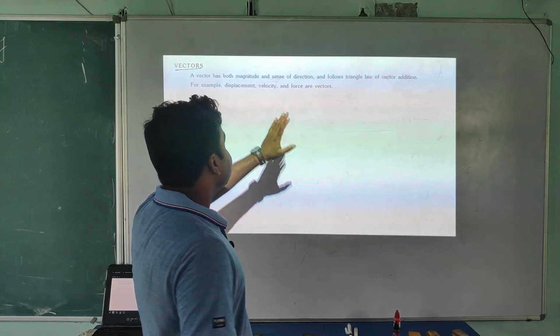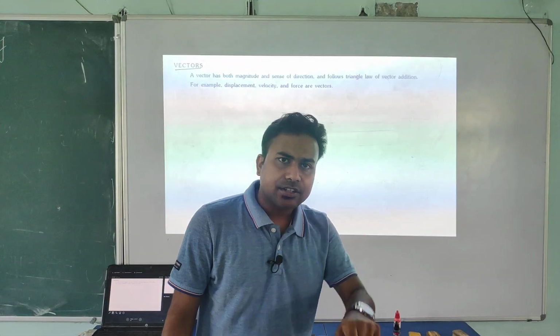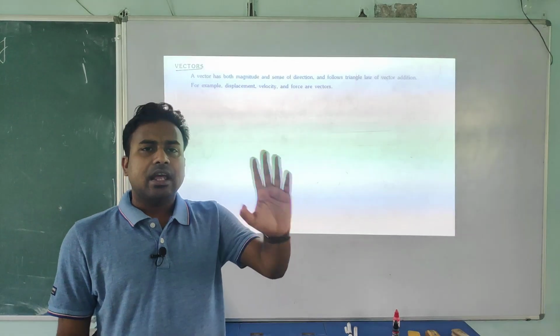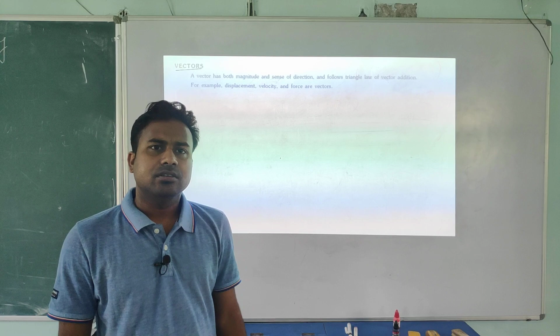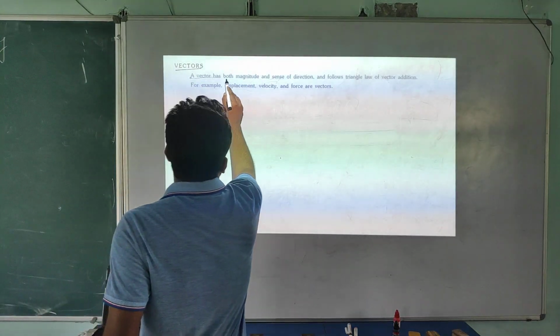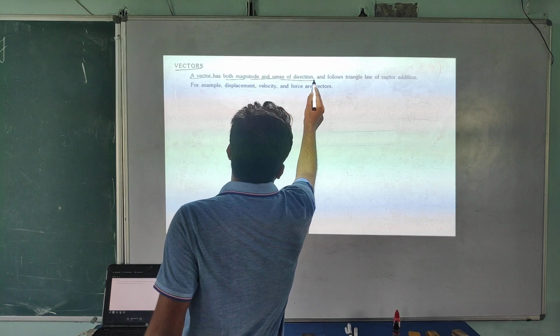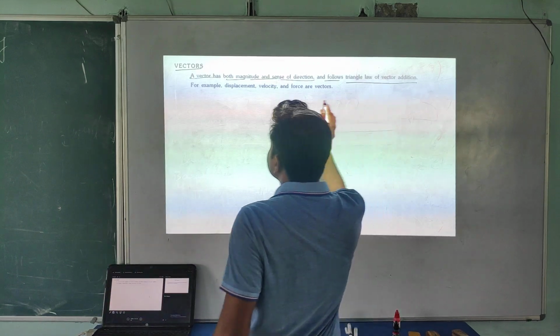So the correct definition is what? The physical quantity having magnitude, direction and following vector algebra law is called a vector quantity. Here it is written, a vector has both magnitude and sense of direction and follows triangle law of addition.